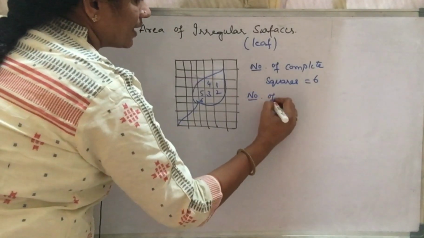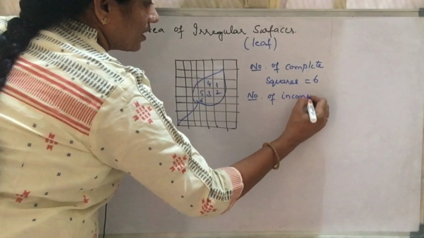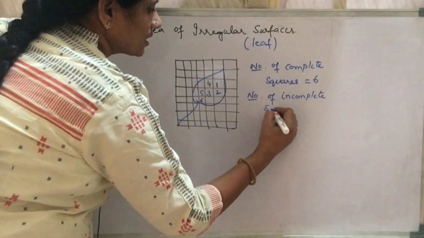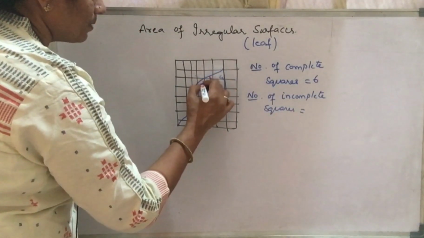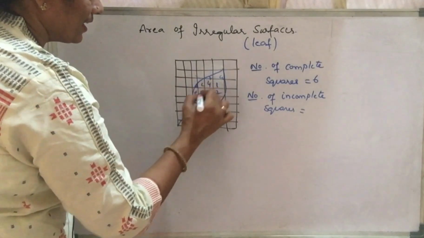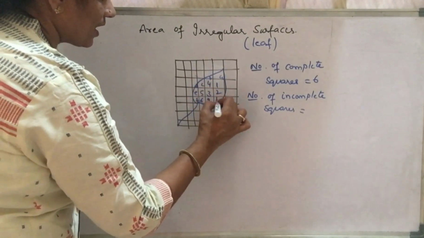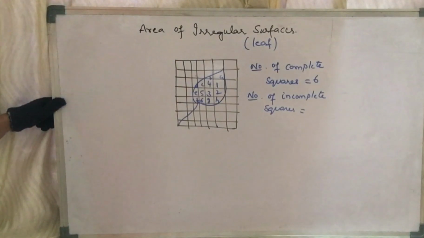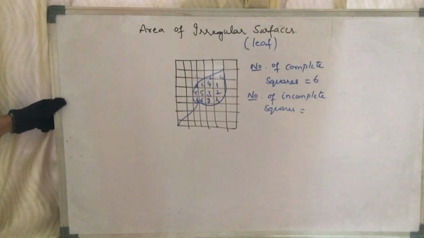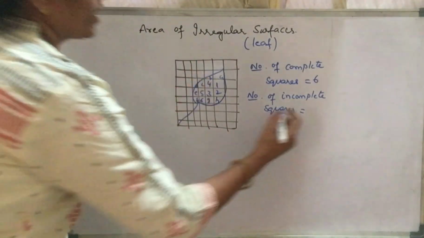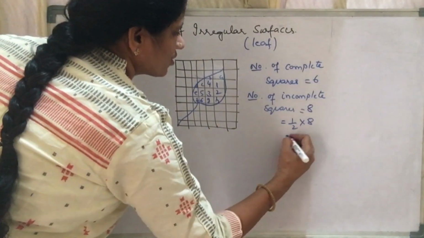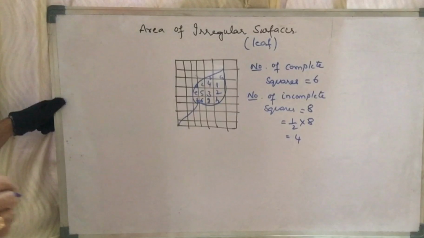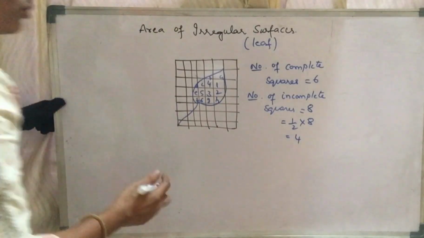Now, count the number of incomplete squares. A, B, C, D, E, F, G, H. So, how many did it become? 8. Since they are incomplete, we will be taking half of them, which is equal to 4. So, the number of incomplete squares becomes 4.